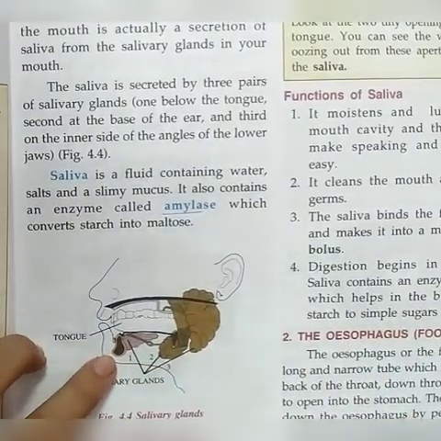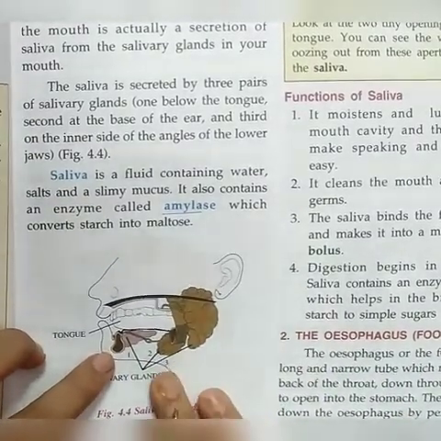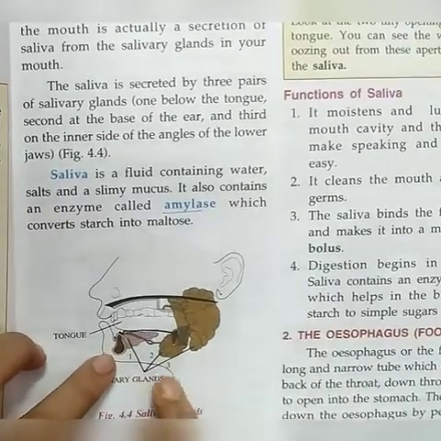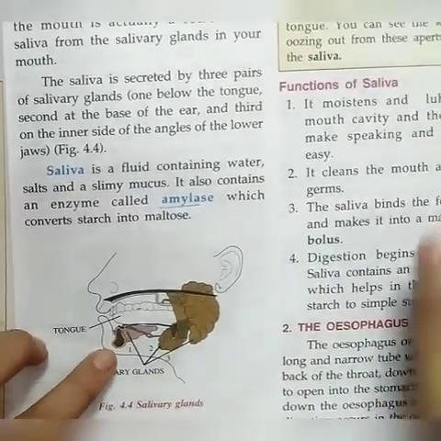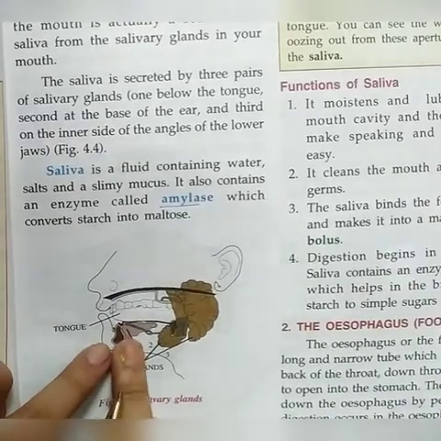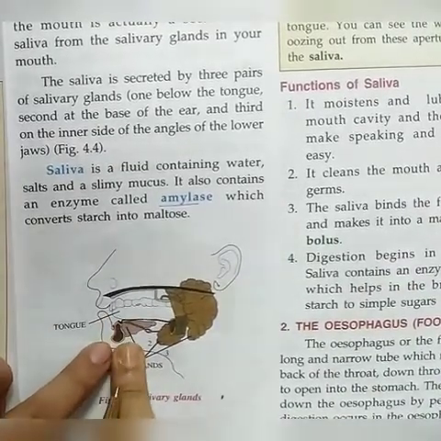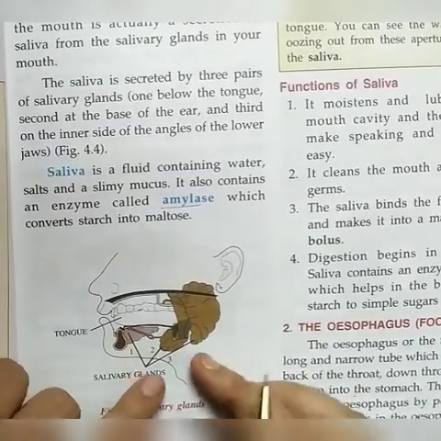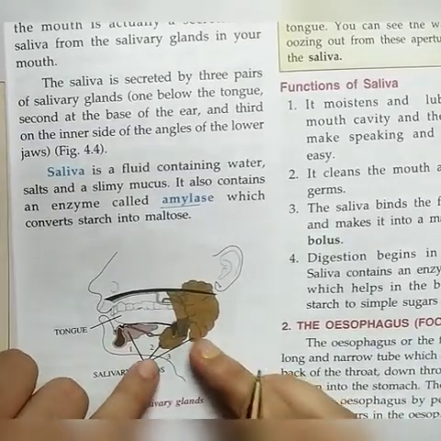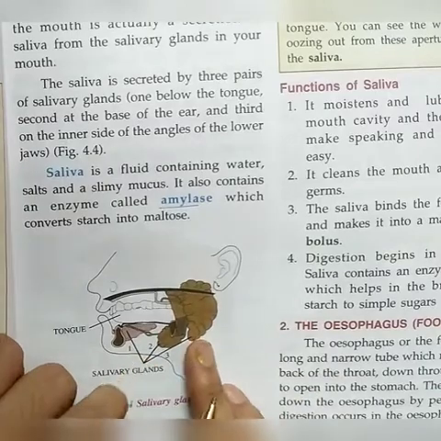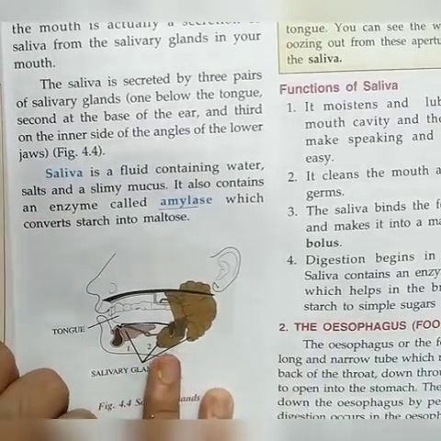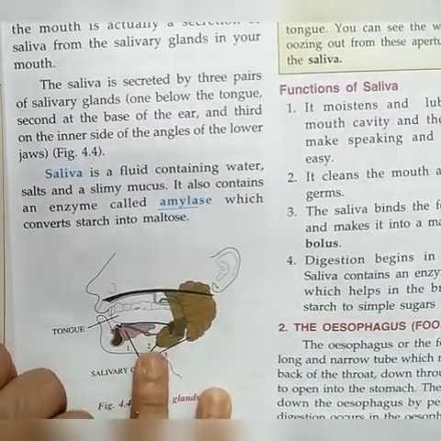This is the salivary gland. 3 pairs of salivary glands are present. One pair is just below the tongue. The second is at the base of the ears. And the third is on the inner side of the angle of the lower jaw.